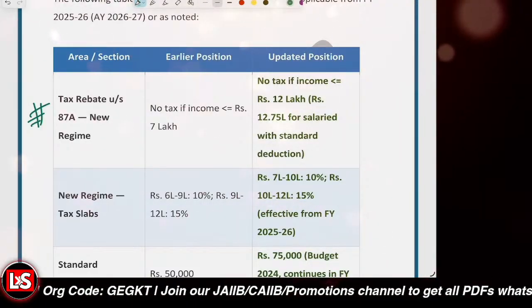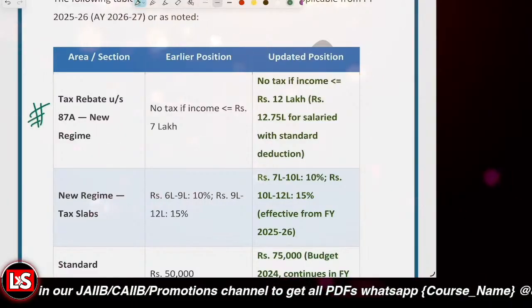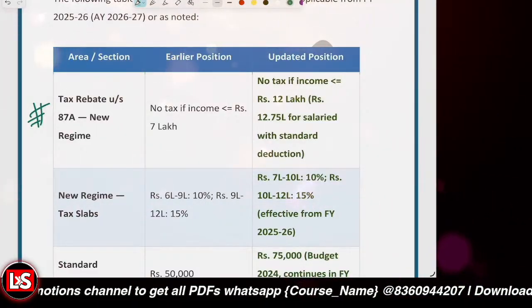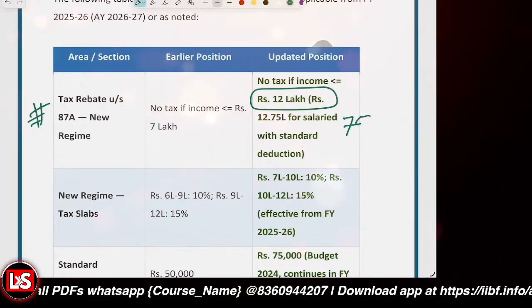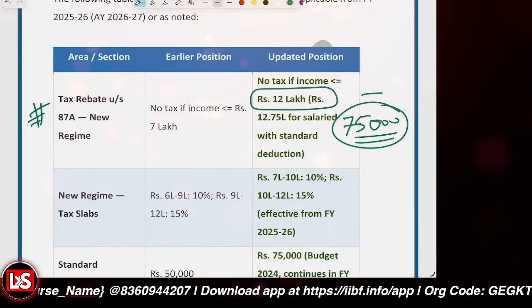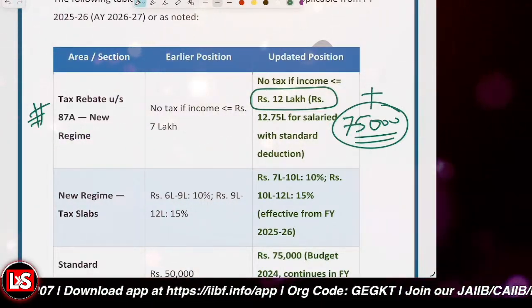But the 2025 update says that if your income is up to 12 lakh rupees, then no income tax. And a standard deduction of 75,000 is also provided for the salaried class, so for a salaried person the amount will be 12 lakh 75,000 rupees.